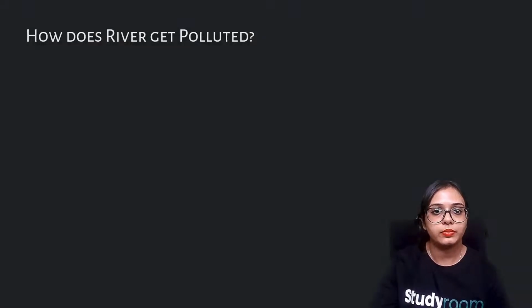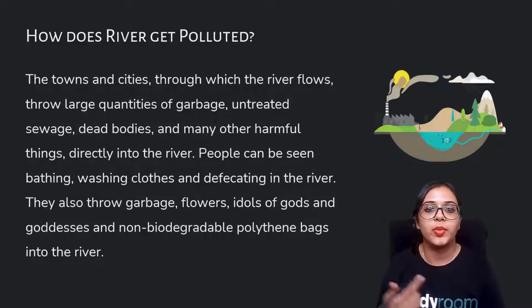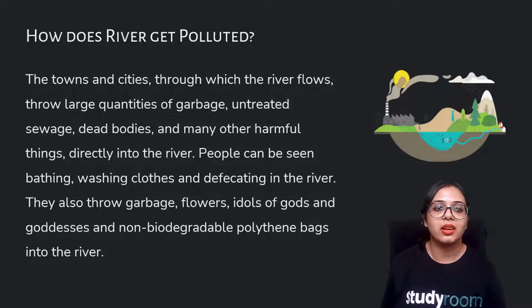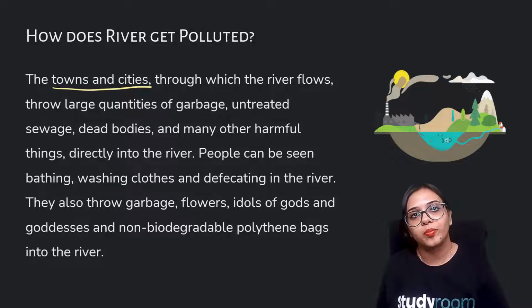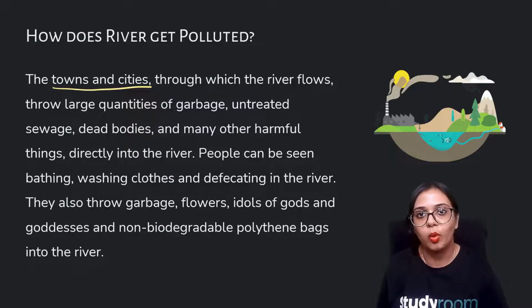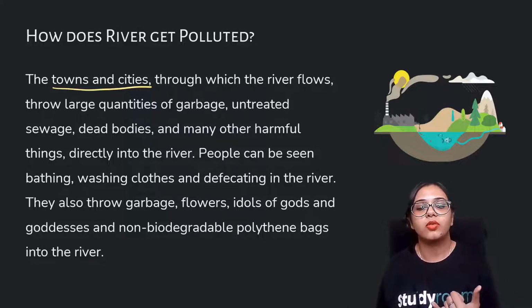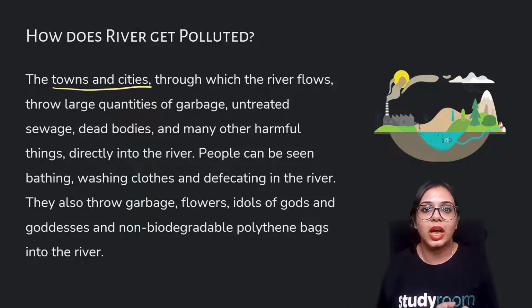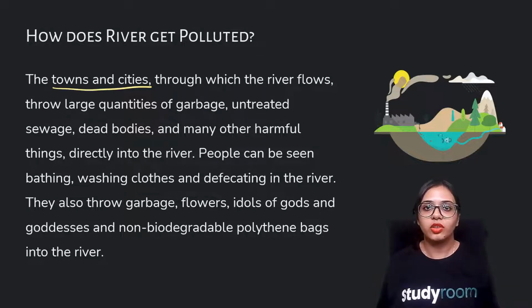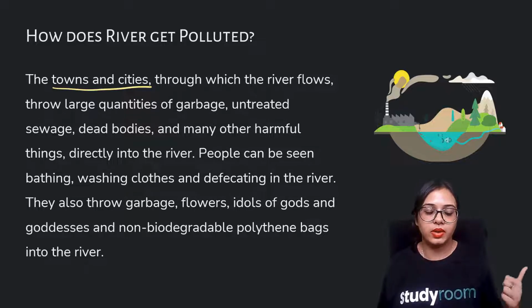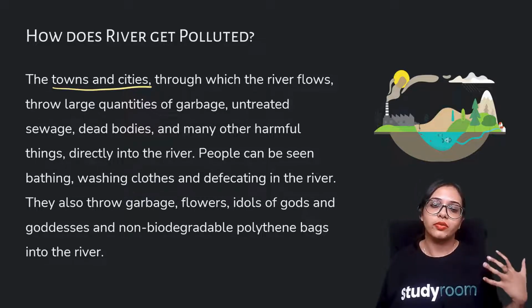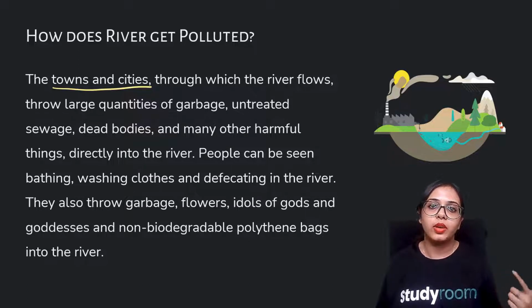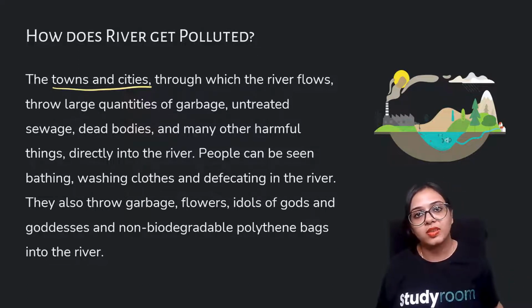And how does the river get polluted? I have been talking to you about this: the cities, whatever waste comes out of your home when you bathe, the waste coming out of your bathrooms, when you use the toilet, your excreta, then the kitchen waste, etc. Some municipal corporations supervise that those wastes are processed and treated before they are released.